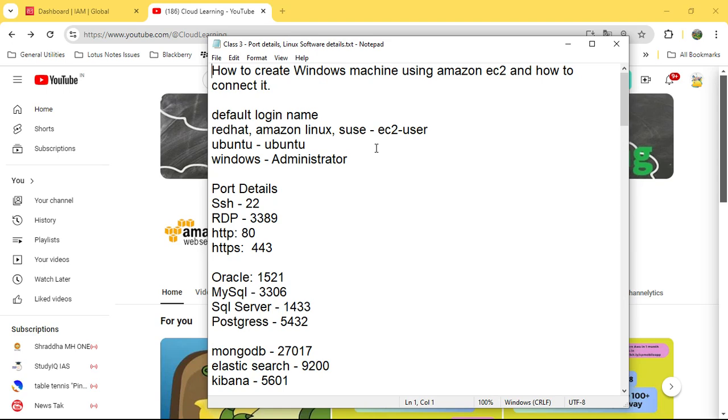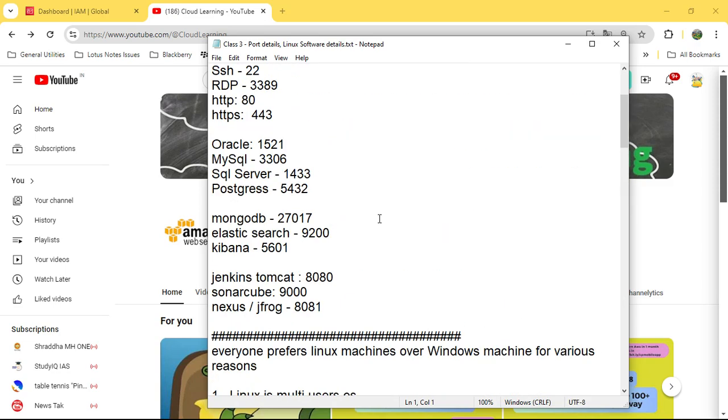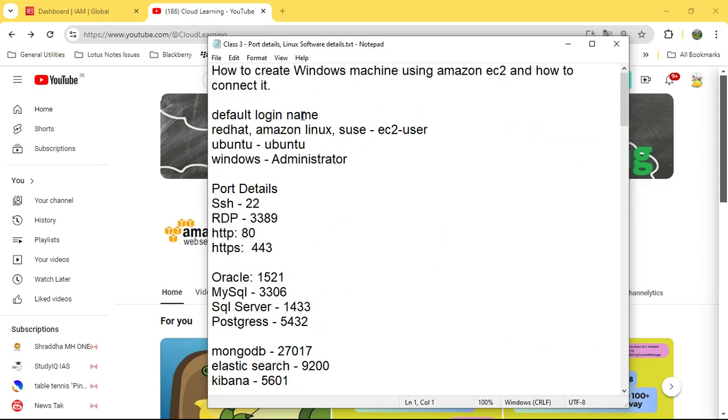I recommend you go through the agenda first, which I'm just covering for today. Try to understand and listen first, and then the second time you can do the practice as well, or you can do it in parallel as you are comfortable. We understood in previous classes what DevOps is, what software is used, and what the requirements are. One basic requirement is that we need a Linux machine.